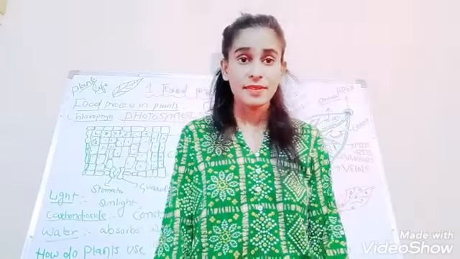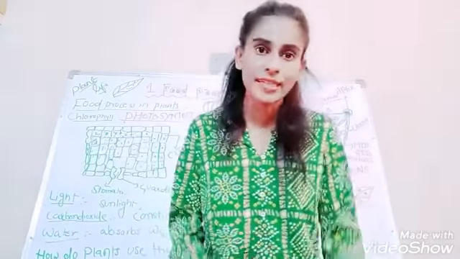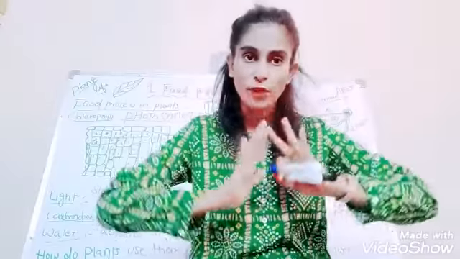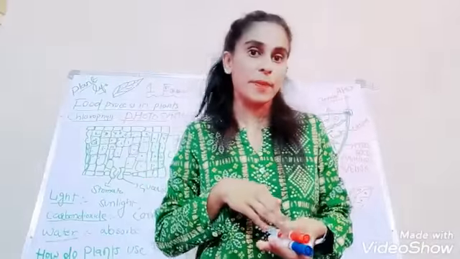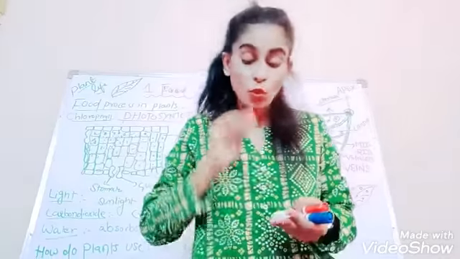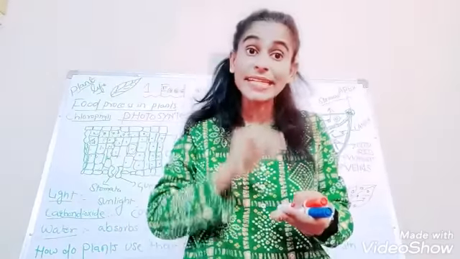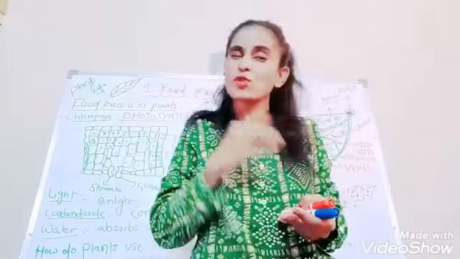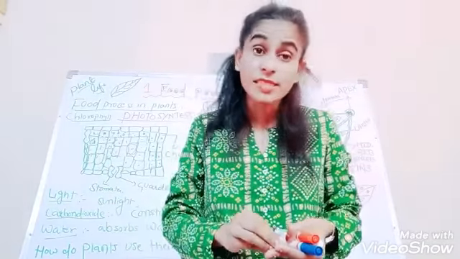Croton. Yes, the croton plant, have you seen it? Its leaves are red in color. Actually, chlorophyll pigment is there, but the red color dominates the chlorophyll pigment. So the croton plant exhibits red color, though the red dominates the chlorophyll. So beautiful it is. There also, food production takes place.